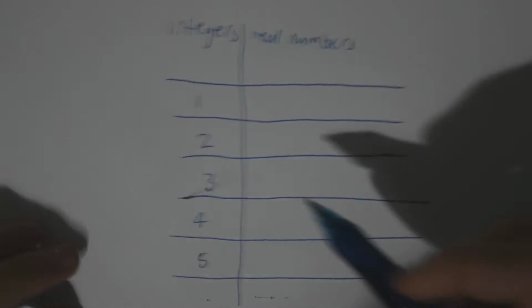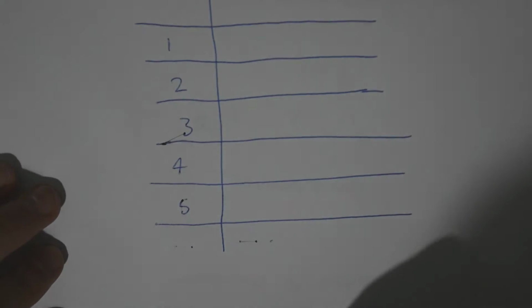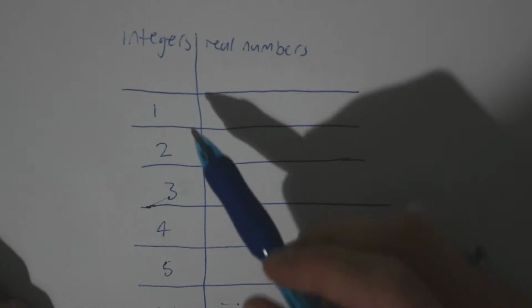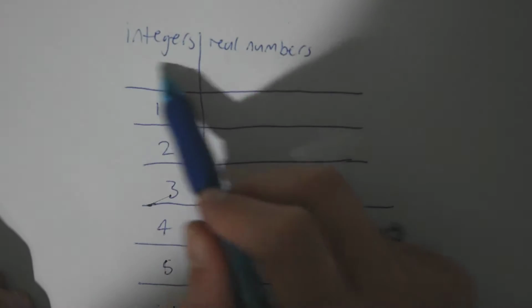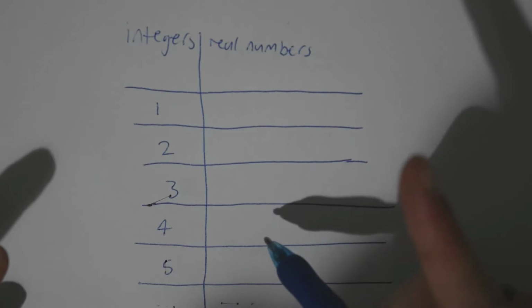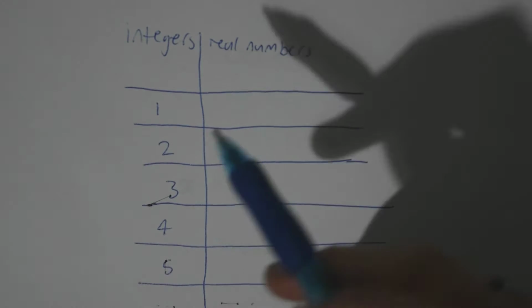So we have this table. It only goes up to 5 for now, but pretend it goes on for infinity. And this will be all the integers. You'll notice there is an awkwardly large space here. You will see why in a minute, but for now just pretend it's because I'm really bad at drawing straight lines.